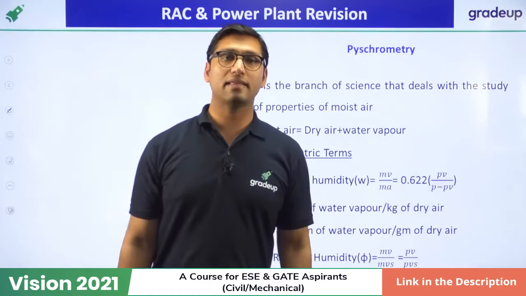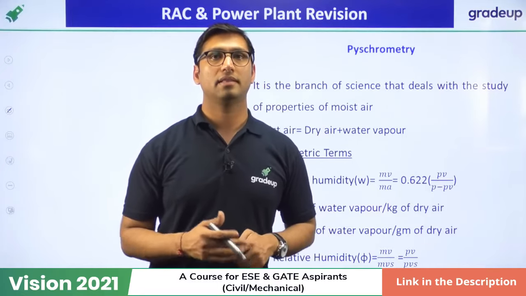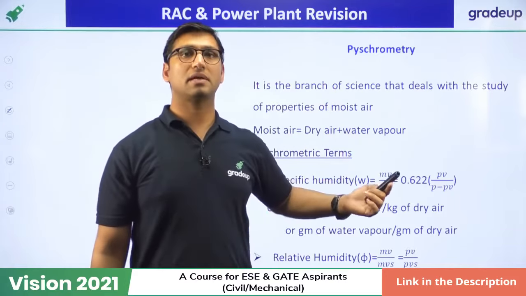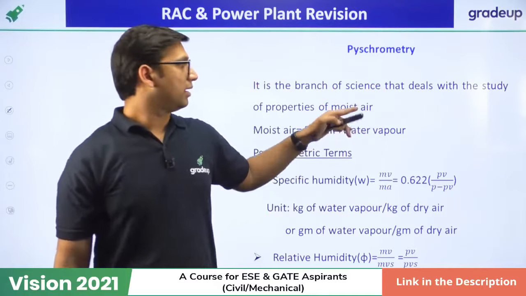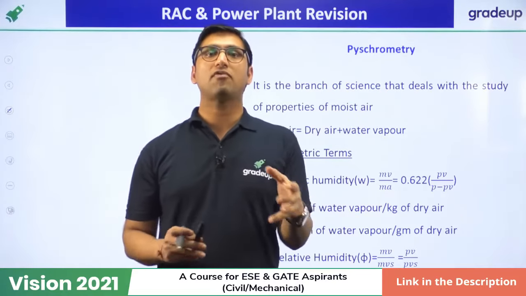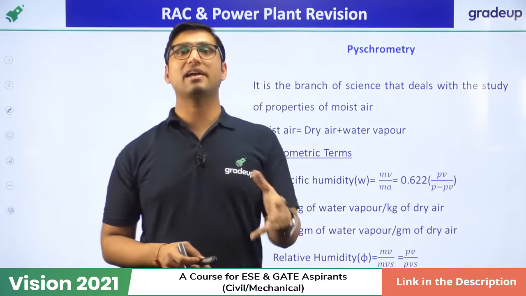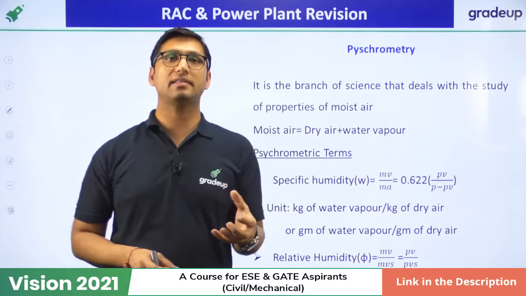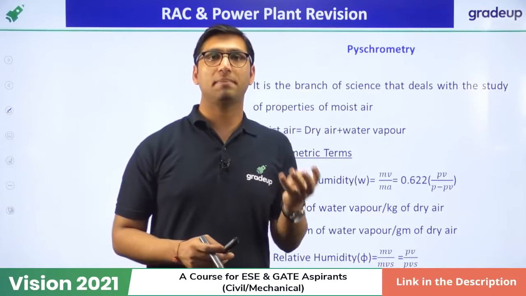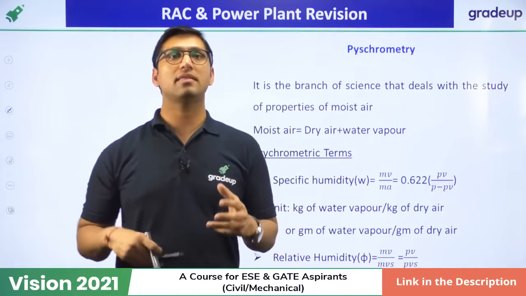Now, in the refrigeration and air conditioning subject, the most important topic is psychrometry. Like the vapor refrigeration system, it is also a very important topic. Now, what is psychrometry? Till now, we have understood the concept of refrigeration. In psychrometry, you will understand air conditioning. So, psychrometry is the study of the conditioning of air, that is, how to maintain the quality of the air, the purity of the air, and the temperature of the air. That is all we are going to study in psychrometry.